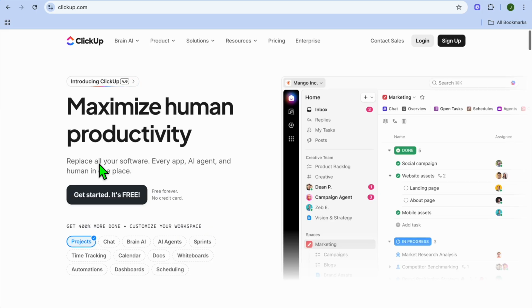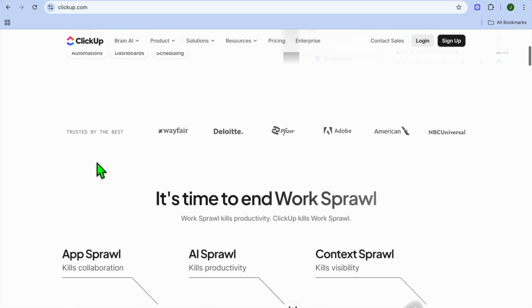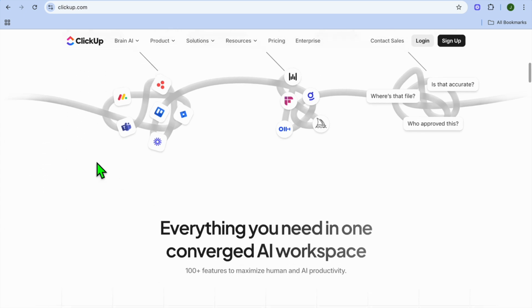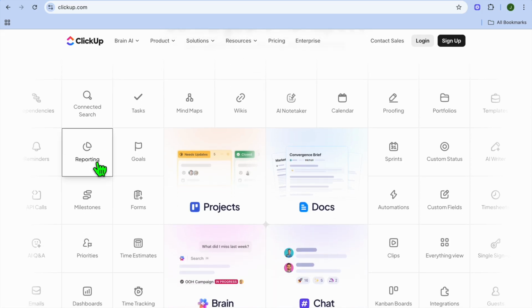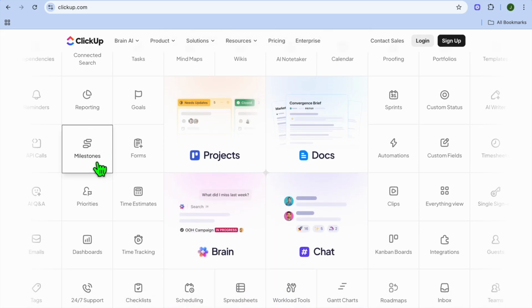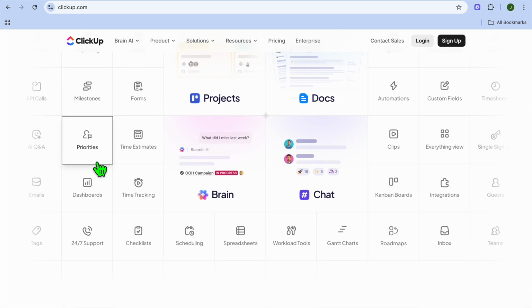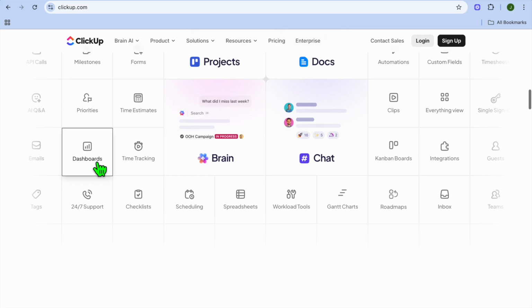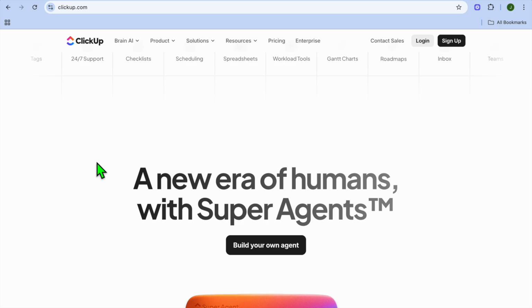Now, what is ClickUp? ClickUp is an all-in-one project and team management platform designed for businesses that want structure, accountability, and automation. With ClickUp, you can manage projects using lists and Gantt charts, set goals and OKRs, automate recurring tasks, assign team members and track workloads, collaborate using docs, comments, and dashboards. It's like having Asana plus Notion plus Trello and also Google Docs all under one roof. This is perfect for scaling teams and enterprises that need visibility across multiple projects.